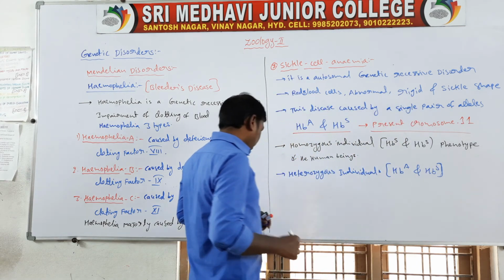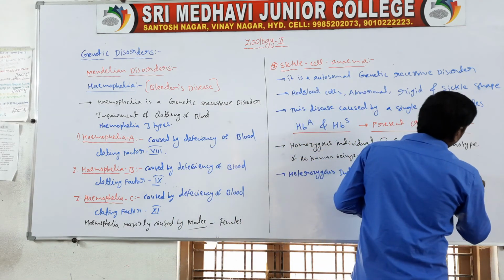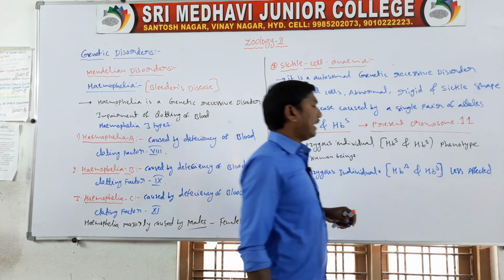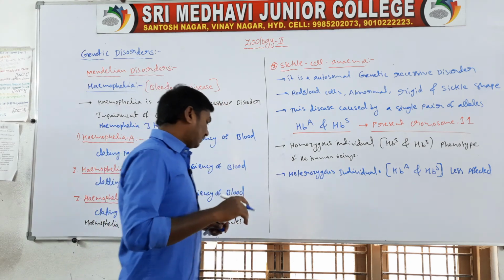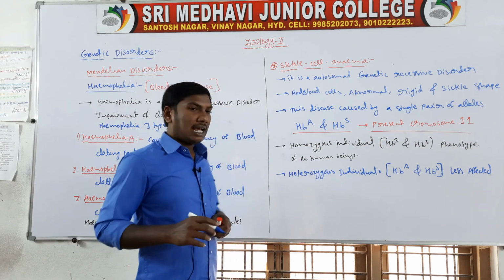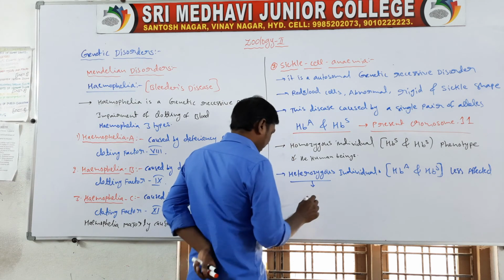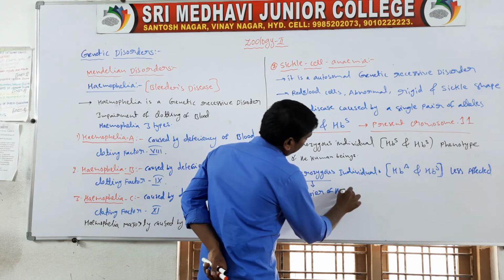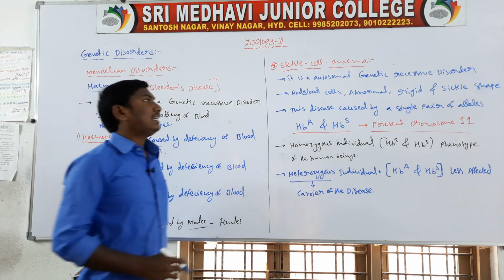These are less affected by the disease. So the heterozygous are less affected in human beings, but the heterozygous is a carrier of the disease.